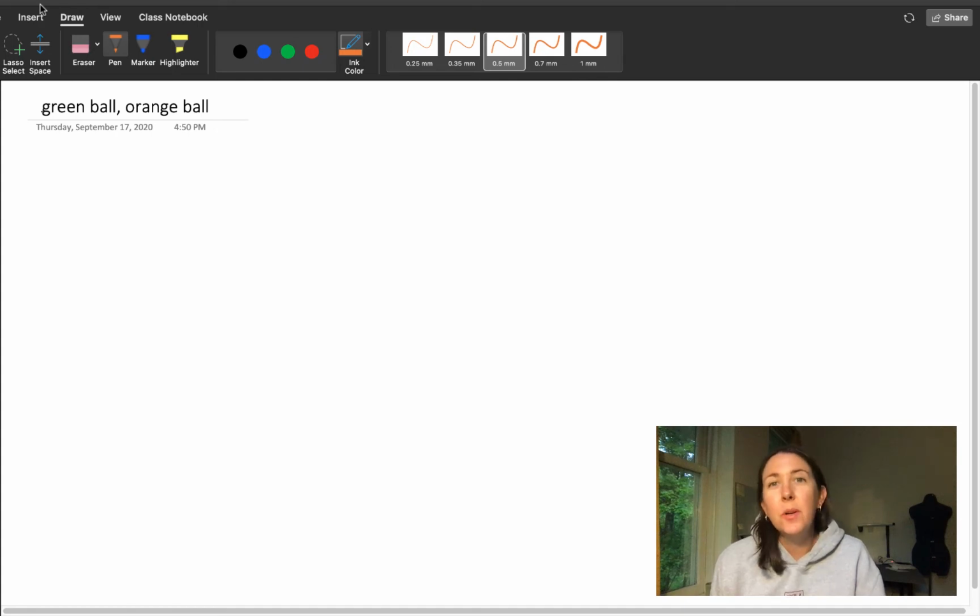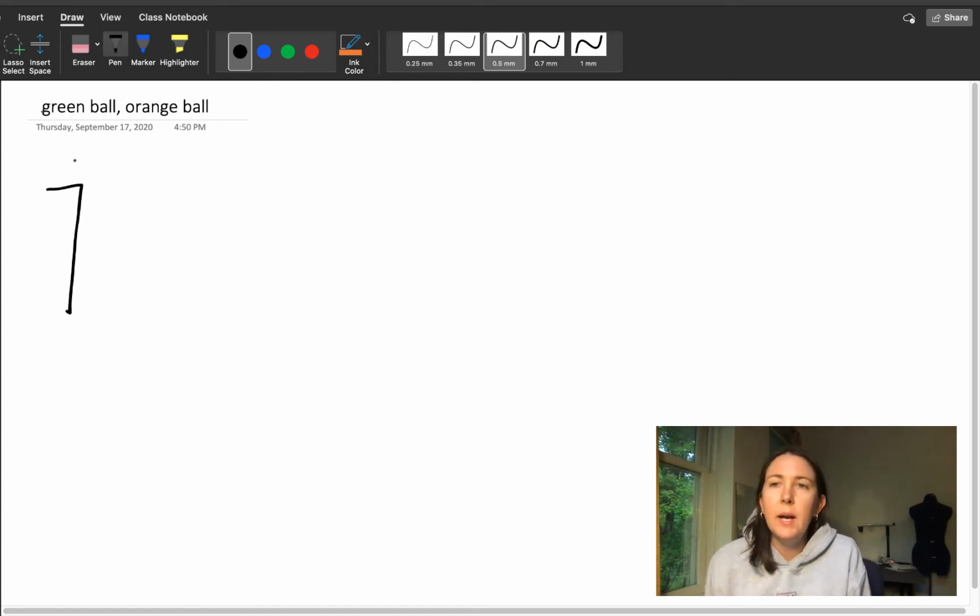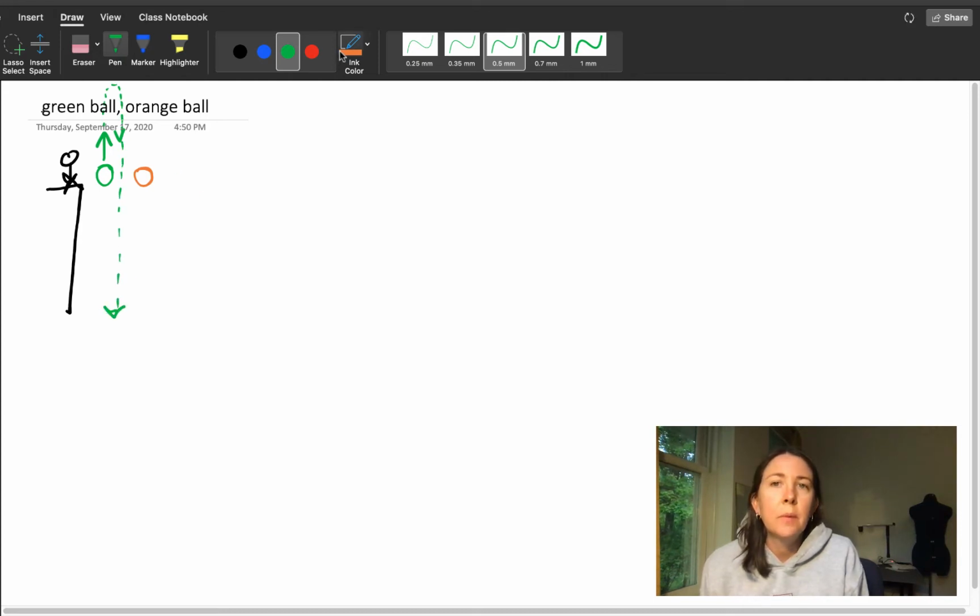This is one of my favorite conceptual questions having to do with one-dimensional motion. So if I have a person standing on top of a cliff and they have two balls, a green ball and an orange ball. And that green ball they throw up in the air with some velocity v. And that ball is going to go up, and then it's going to come back down, and it's going to hit the ground. The orange ball, they throw downward with the same velocity v.